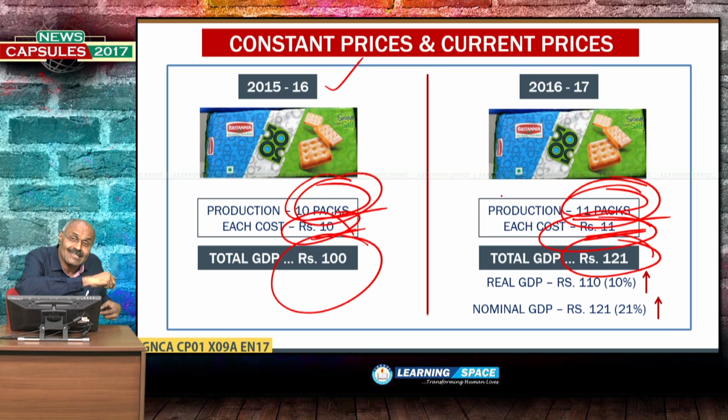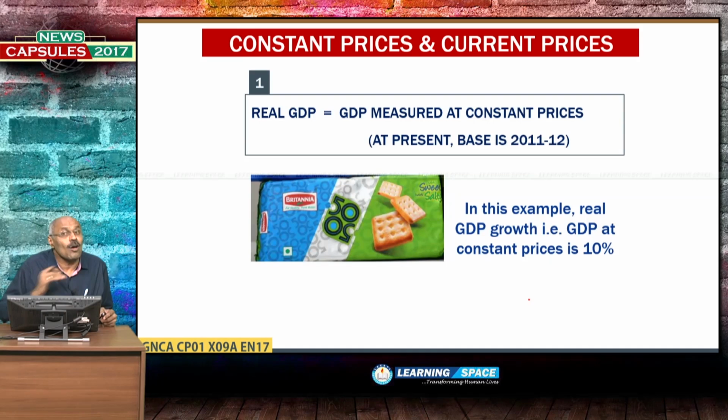2015-16, if you take it as the base for Britannia packets, the constant price is rupees 10. So, to calculate GDP for 16-17, you have to take the constant price of rupees 10 only, without giving any inference to inflation. So, here 10 packs, production is 11 packs, so real GDP growth is 10%. But if you consider inflation, then the nominal GDP growth is 21%.